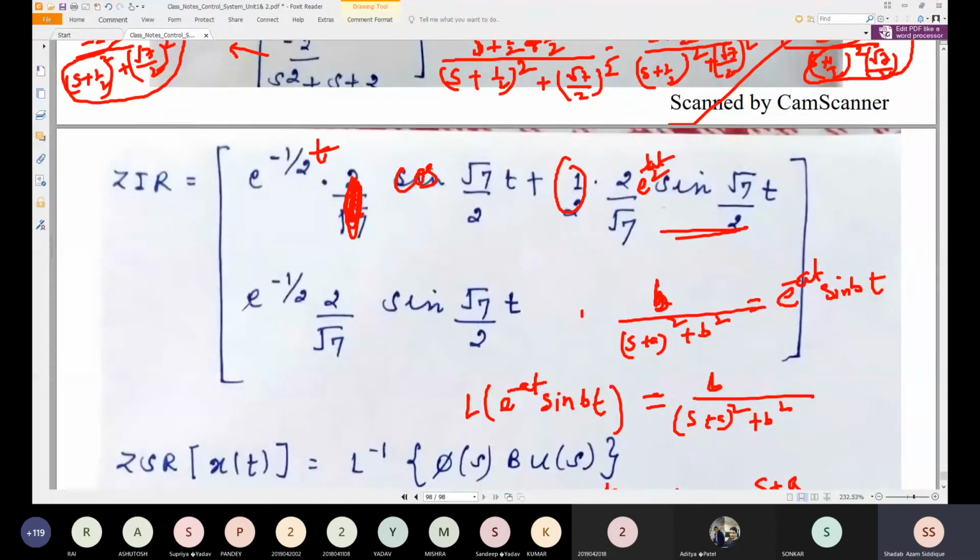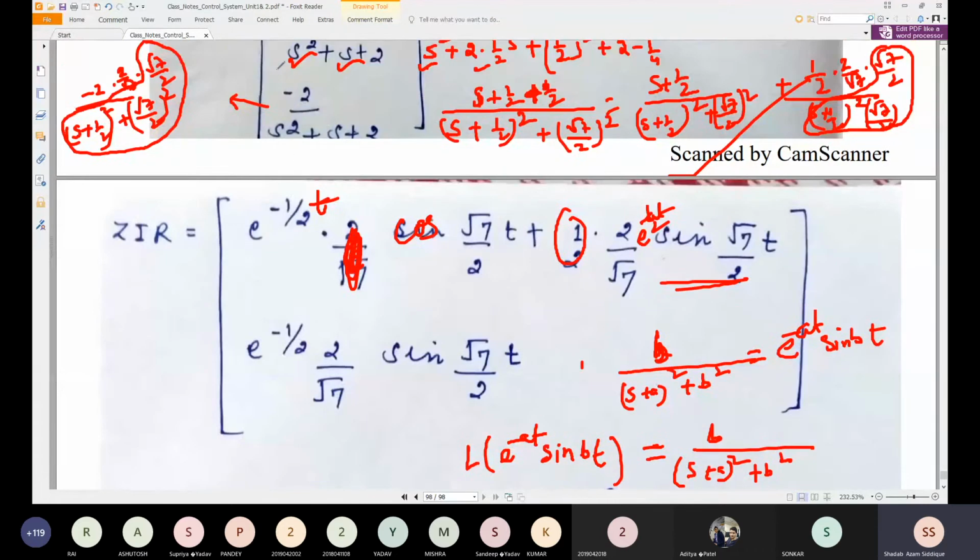So here the minus sign was there, so we should write minus 4 by root 7. That is wrong, it should be minus 4 by root 7. And this should be sine of root 7 by 2 t because it is in this form. So here e to the minus half t will come again. This is wrong, please correct it.